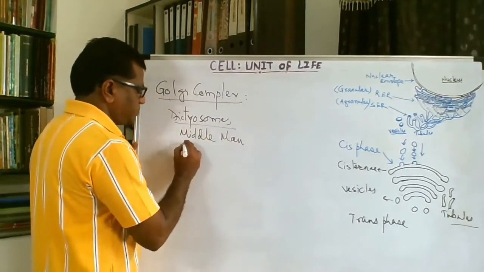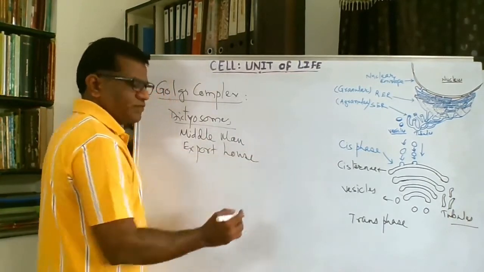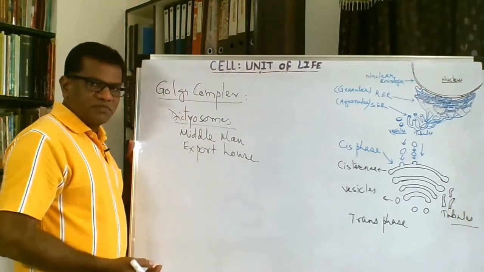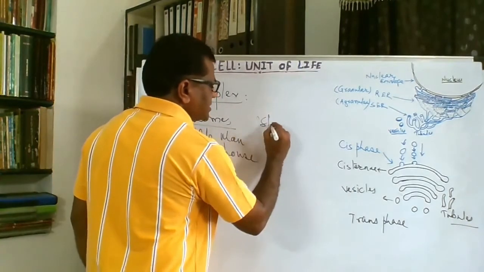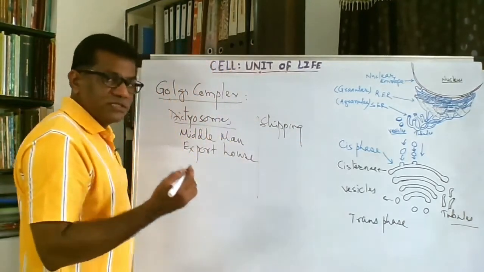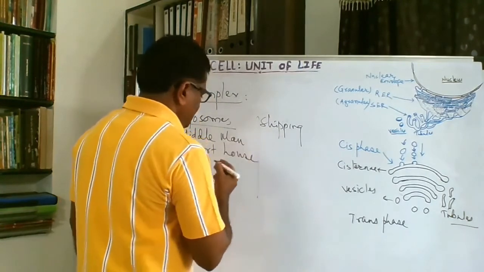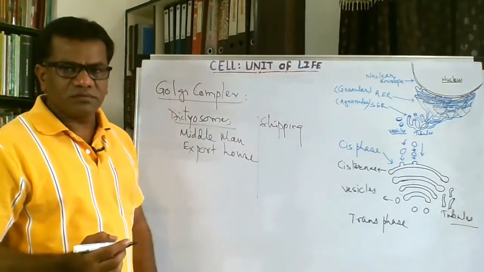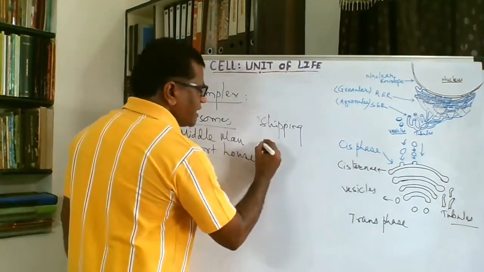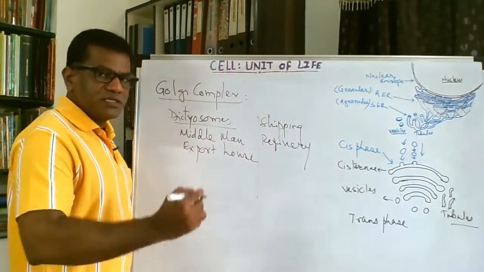It is the export house of the cell. Golgi complex is a very fascinating cell organelle. It is called the middleman of the cell, the export house, the shipping center. It is the center of export. It is also the center of manufacturing. It is a processing, refinery center, a refinery center of the cell.